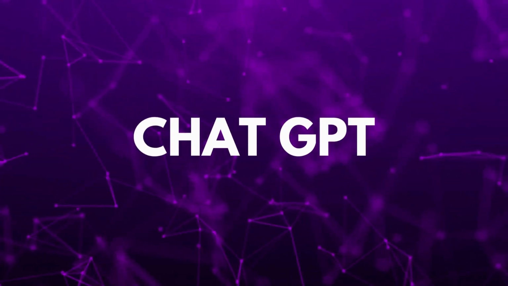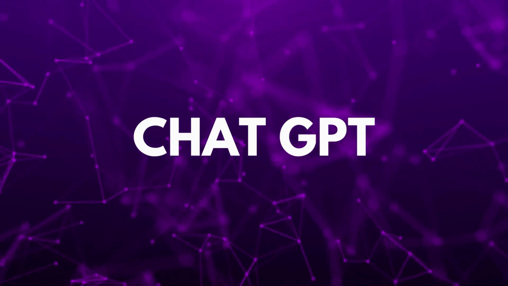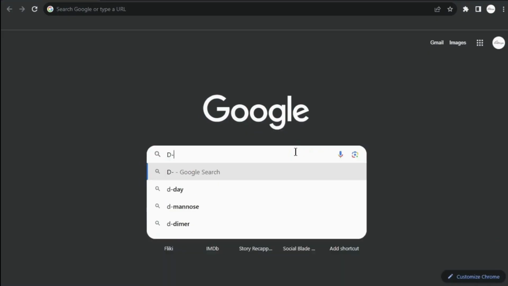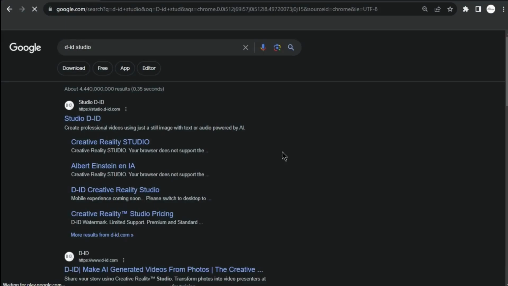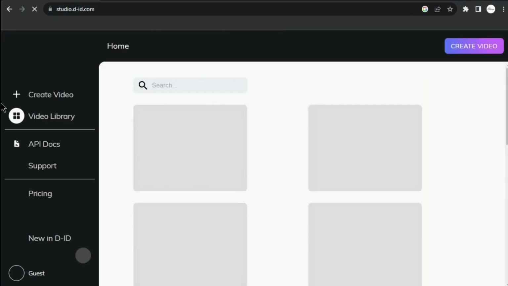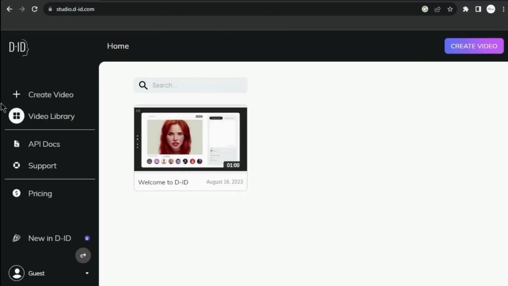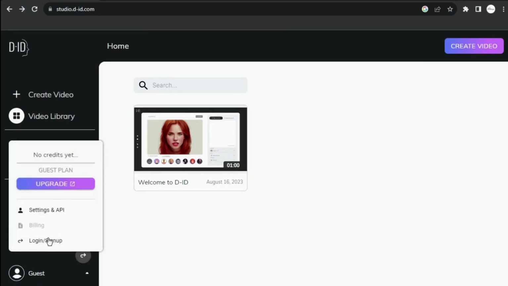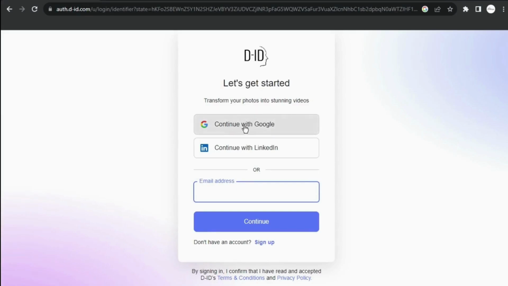Step 5. Next, let's breathe life into our AI avatar using the remarkable DID Studio. Simply search for DID Studio on Google, and it should be the top result. Sign up. You'll receive sufficient free credits to create a number of videos.